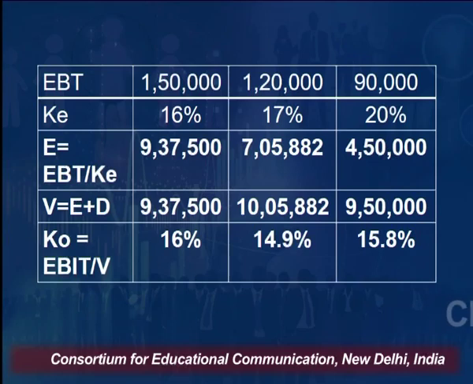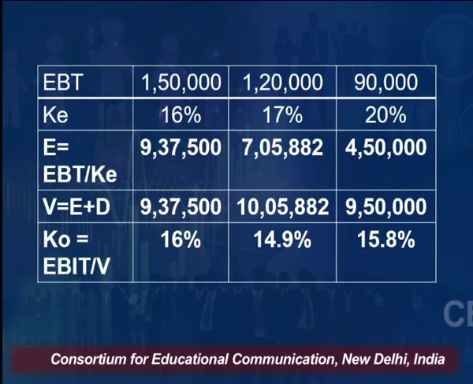So, using this we may calculate our E, value of equity, that is EBT divided by KE. In case 1 it is 9,37,500, in the second case it is 7,05,882 and in the third case it is 4,50,000.